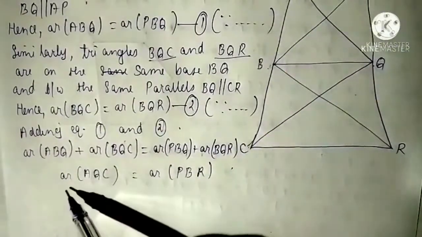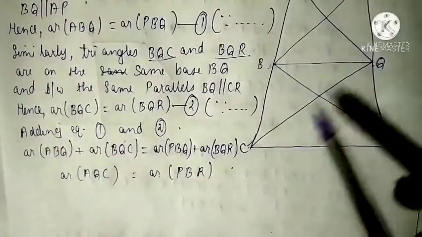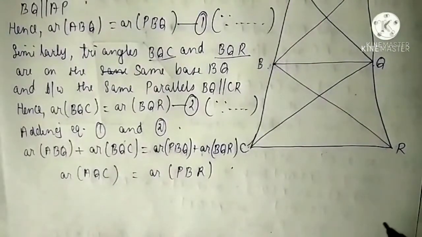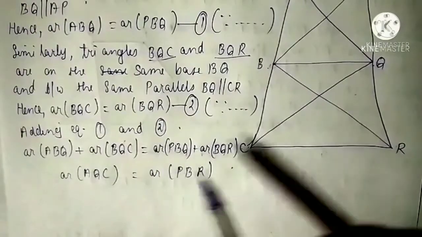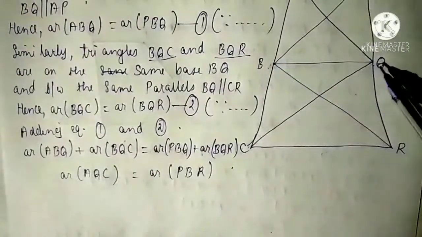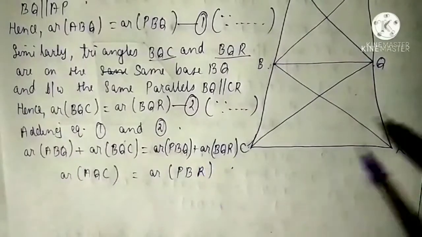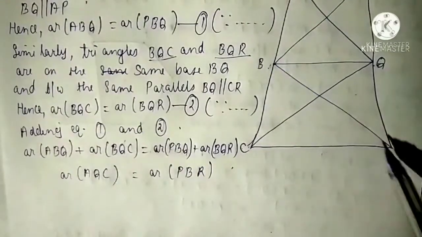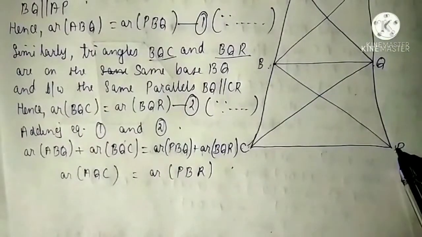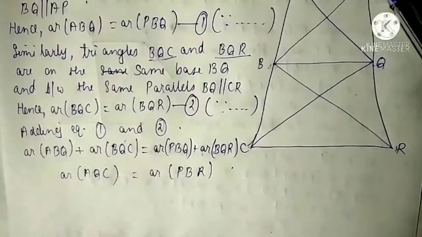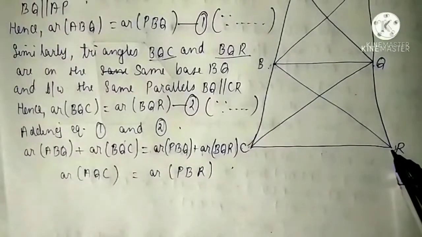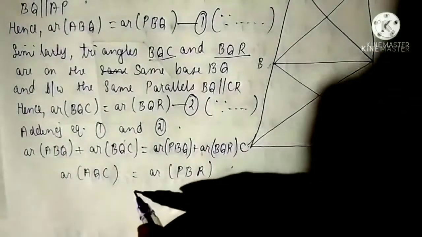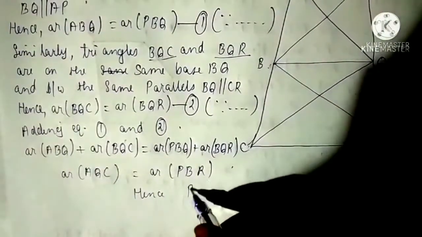So this is equals to area of AQC. Then is equals to, now see RHS, PBQ plus BQR, that means this full triangle. So this is equals to area of PBR. And this is what we have to prove. So we can write hence proved.